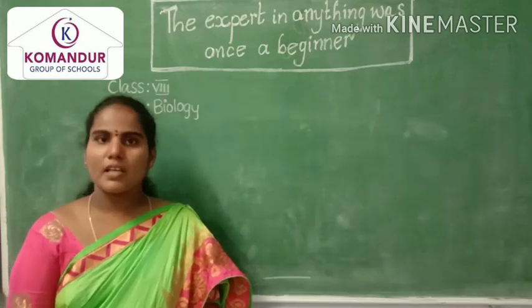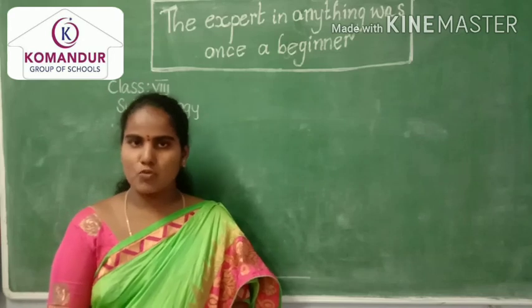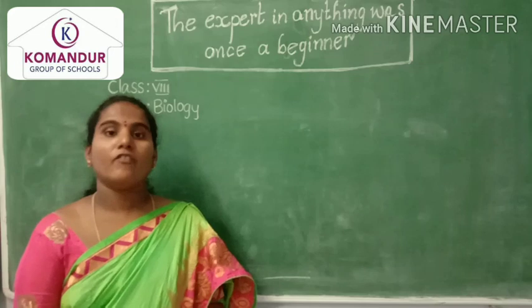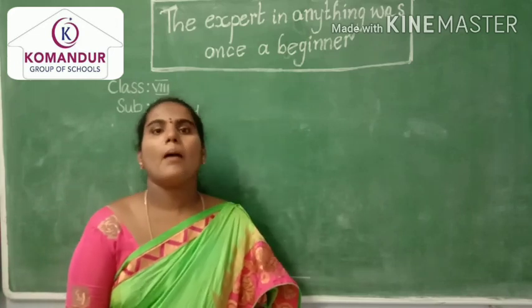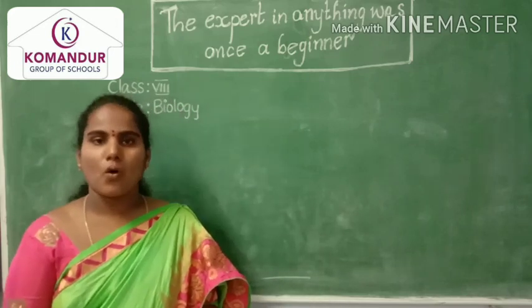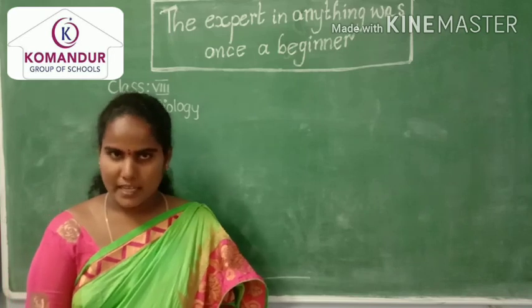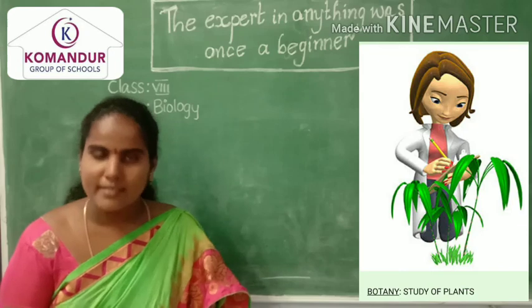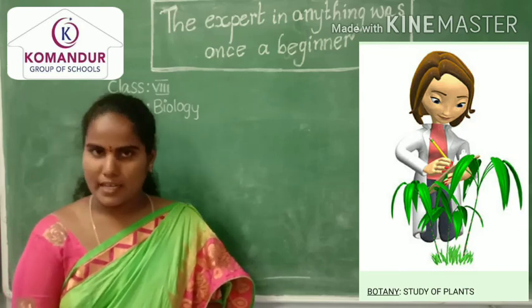The first one is botany. The branch of science which studies about plants is called botany.